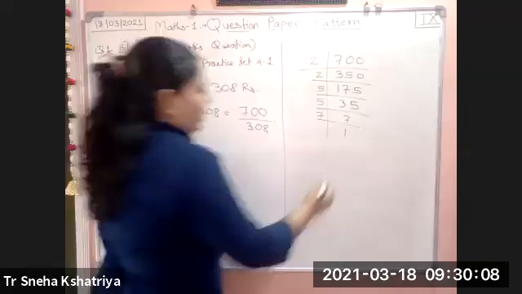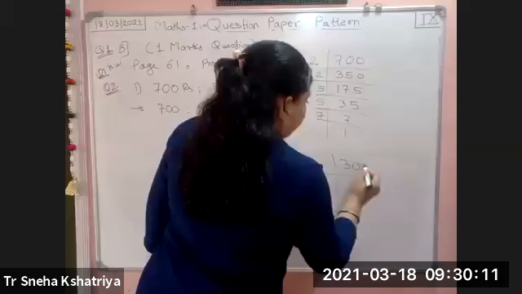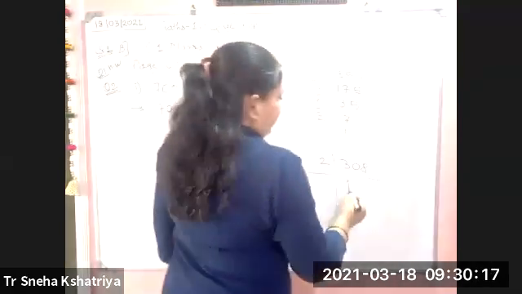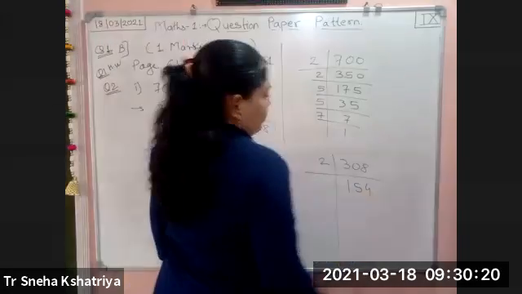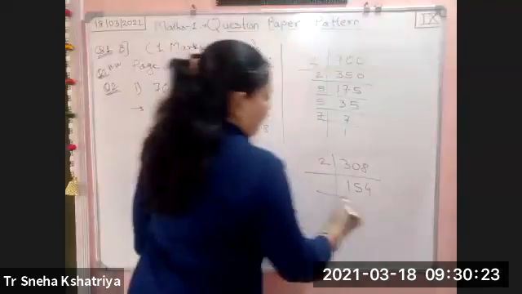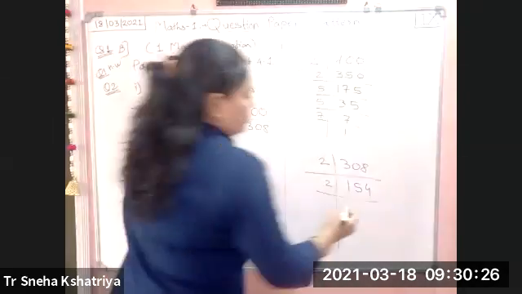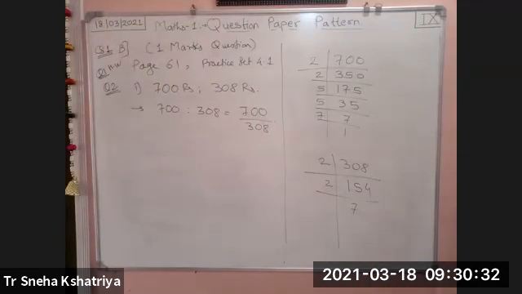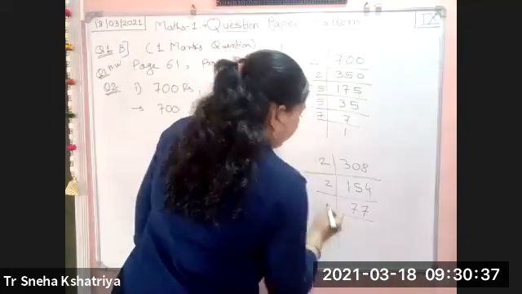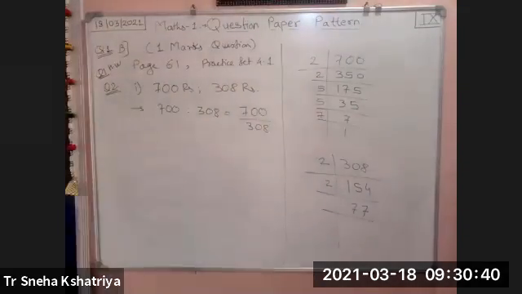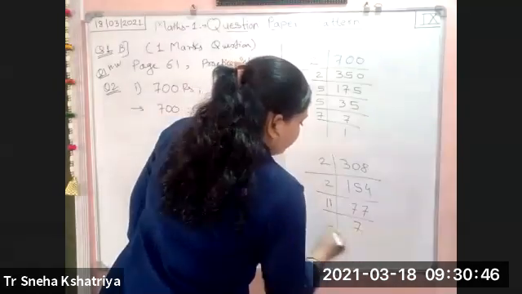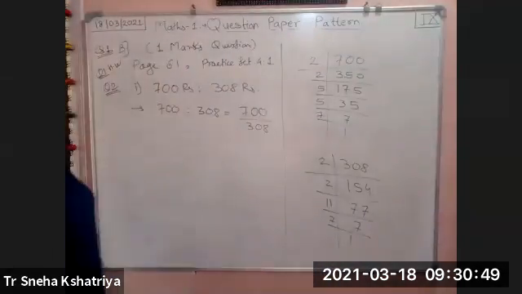Okay, 308. We'll find out the factors. We'll divide by 2. 2 ones are 2, 2 fives are 10, 2 fours are 8, then again 2 sevens are 14, and again 2 sevens are 14. 77, so it will come to 7 elevens are 77, and again 7 ones are 7.